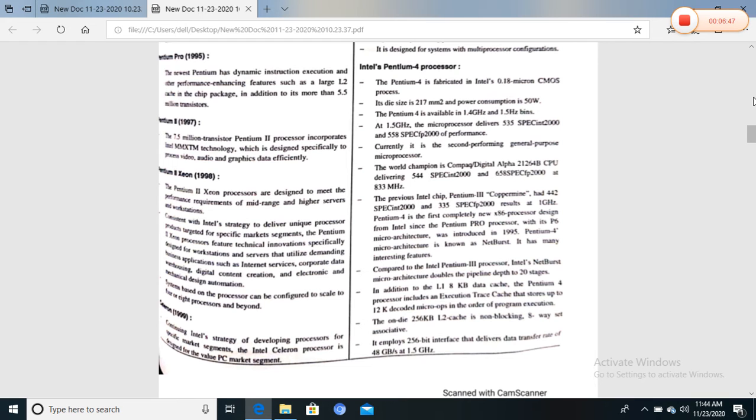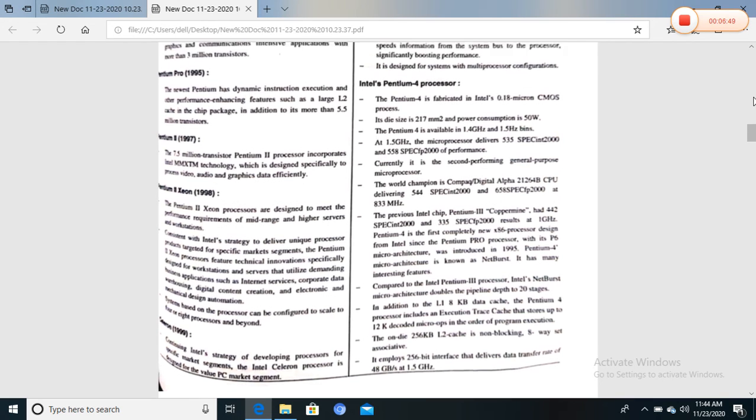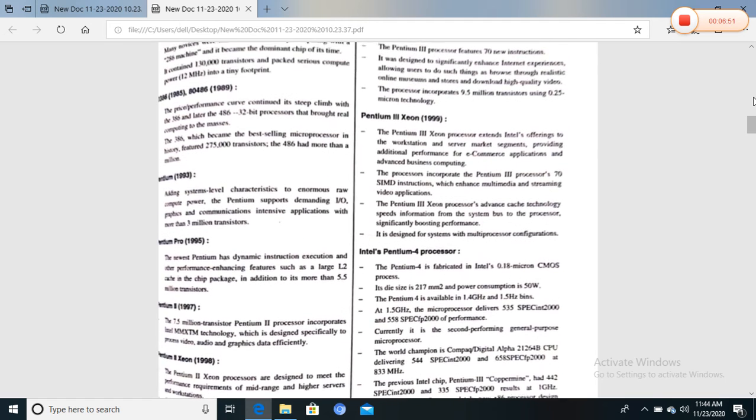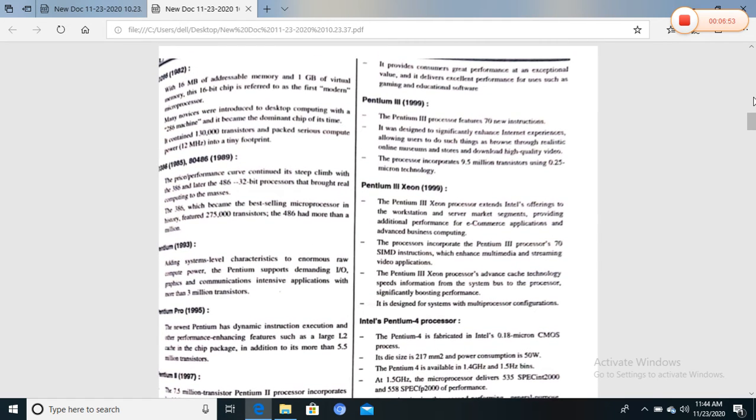Next is the Pentium III, in 1999. This processor features 70 new instructions. The processor incorporates 9.5 million transistors using 0.25 micron technology, and it lets users browse through realistic online museums and download high quality video.